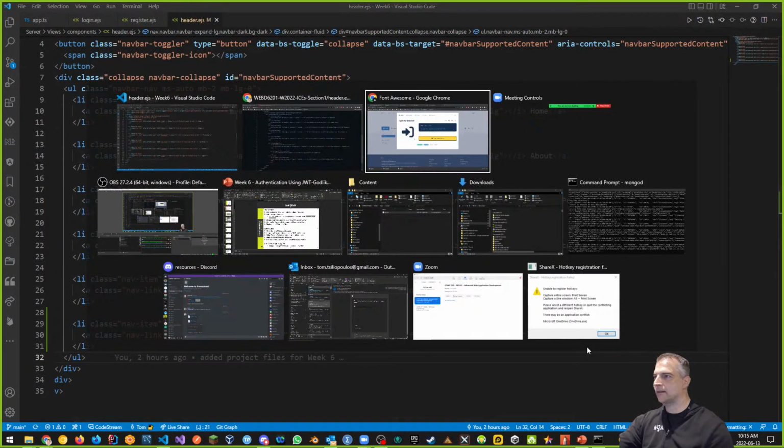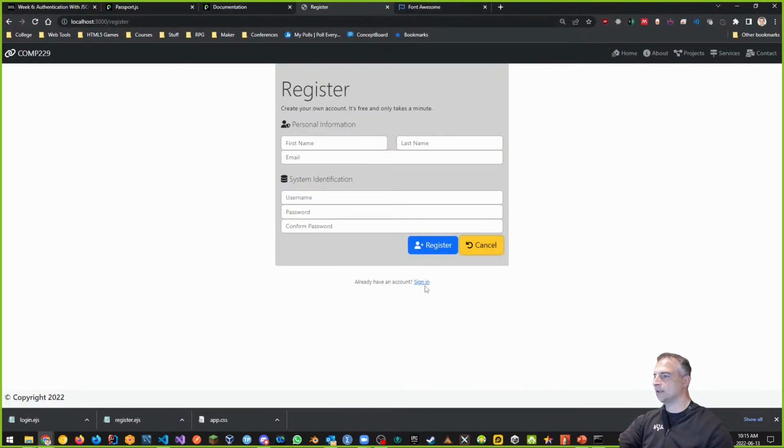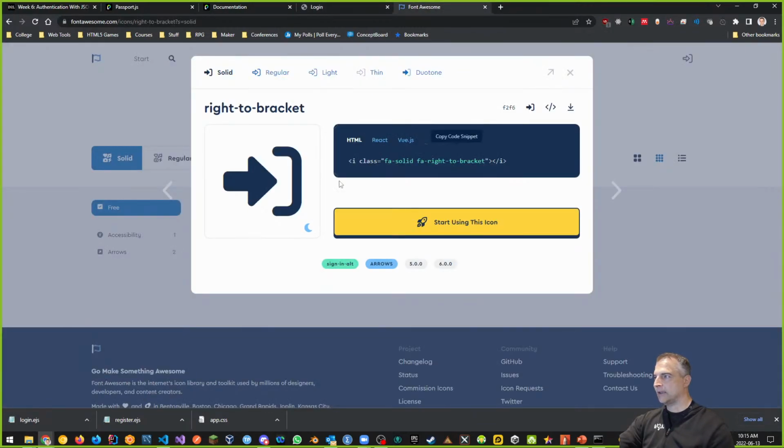Okay, so let's go back there. And then if I log in, and if I go back to the login page, now we should see the login. There's a login link for it, right? So it'll take us to the login page from now on. I also want a log out link. Let's say we'll configure the logout link too. So the logout link, let's go back.